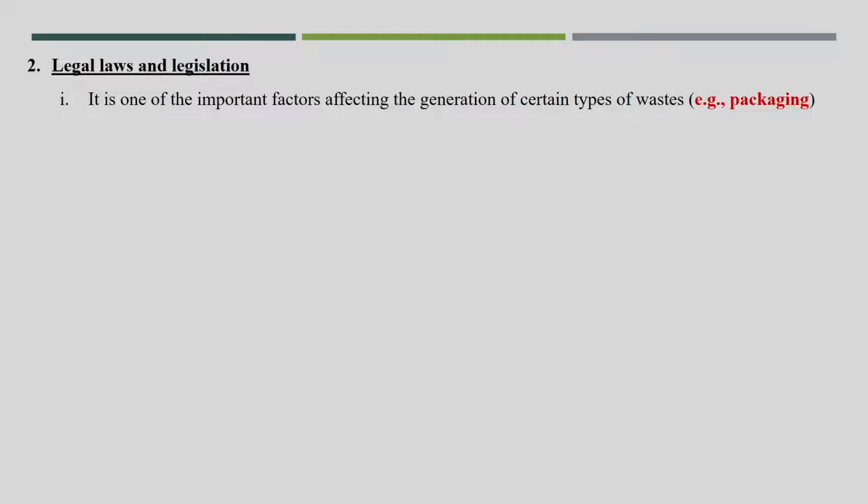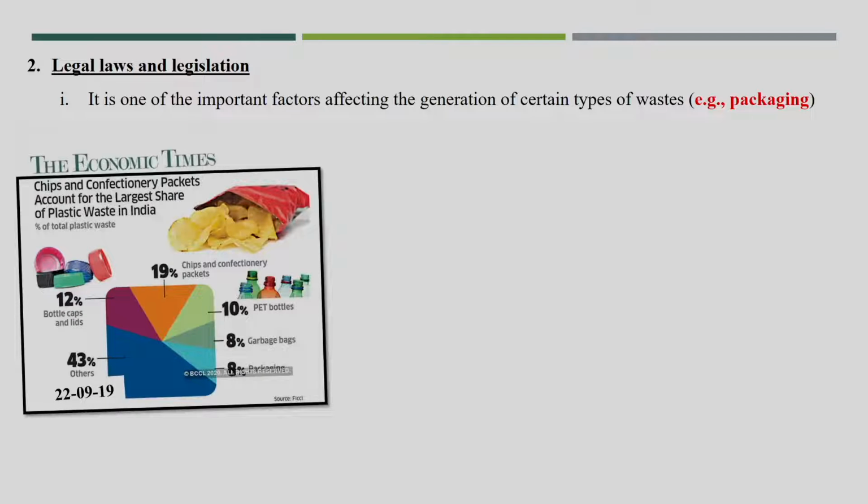And another point into that, legal law and legislation. This is also another important factor. If your laws, regulation or legislation specify how packaging should be done, obviously we will be able to reduce the packaging waste material. You see here the chips packets, and most of the plastic is produced by the chips packet, PET bottle, garbage bags, packaging, bottle caps. These are the different ways the plastic is getting generated in India.